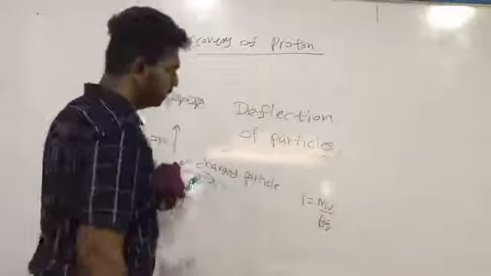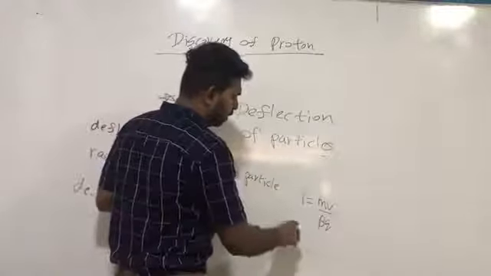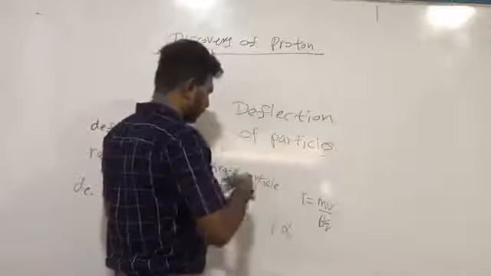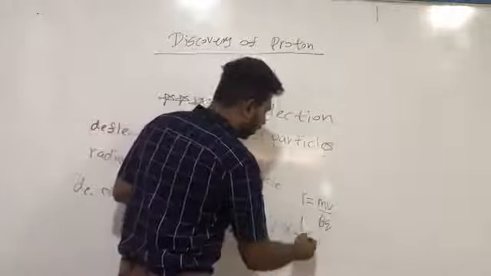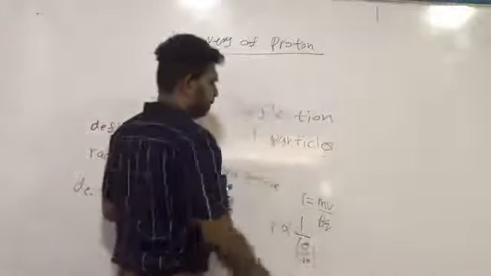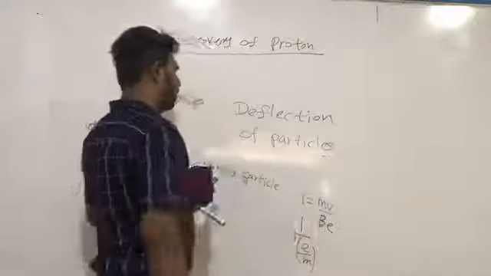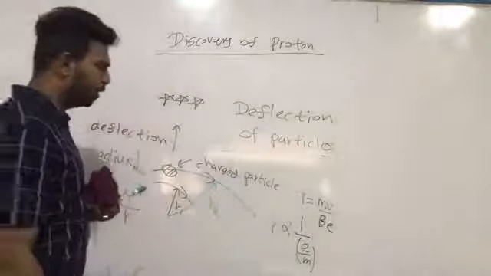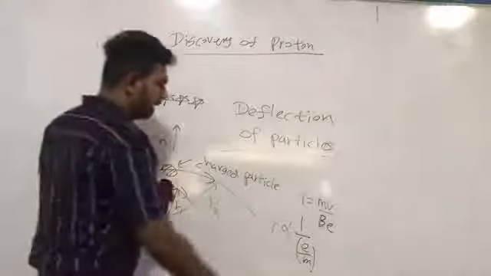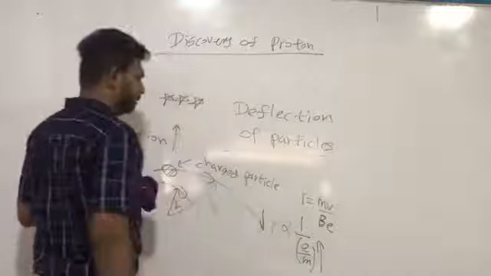Using this equation, radius is inversely proportional to q over m, that is, e over m. That means when e over m increases, radius decreases.